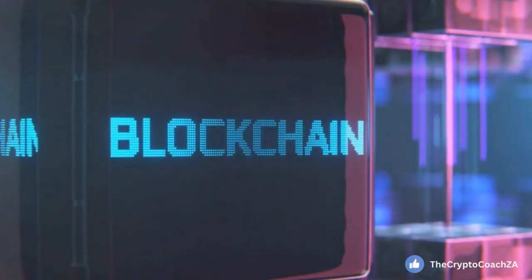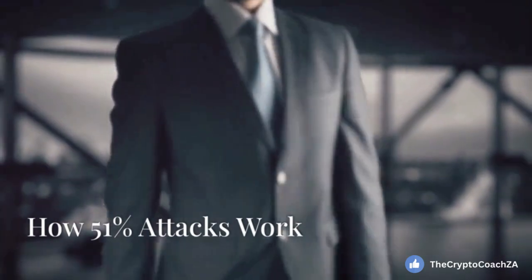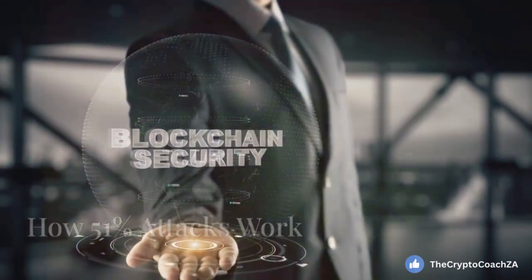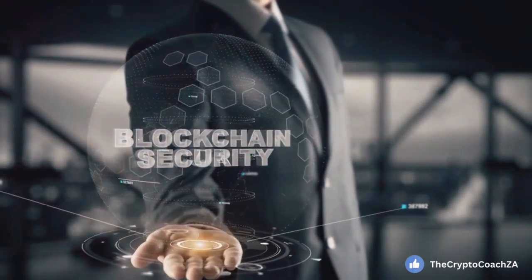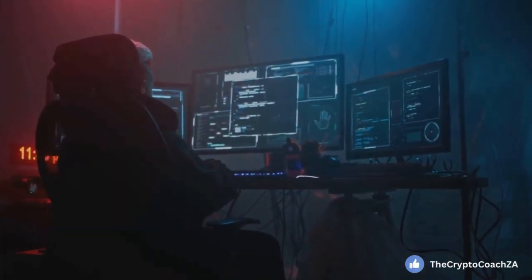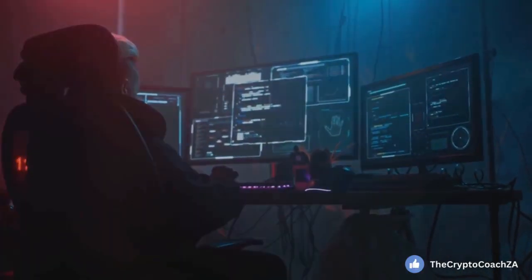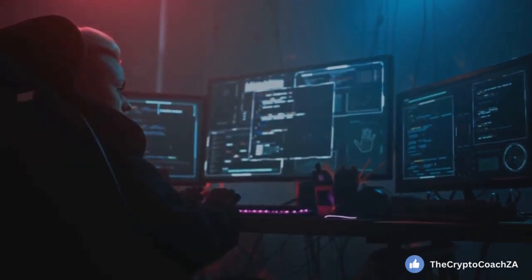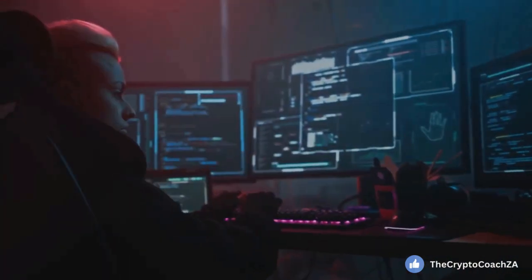What is a 51% attack? A 51% attack refers to a potential threat to the integrity of a blockchain system in which a single malicious actor or organization manages to control more than half of the total hashing power of the network, potentially causing network